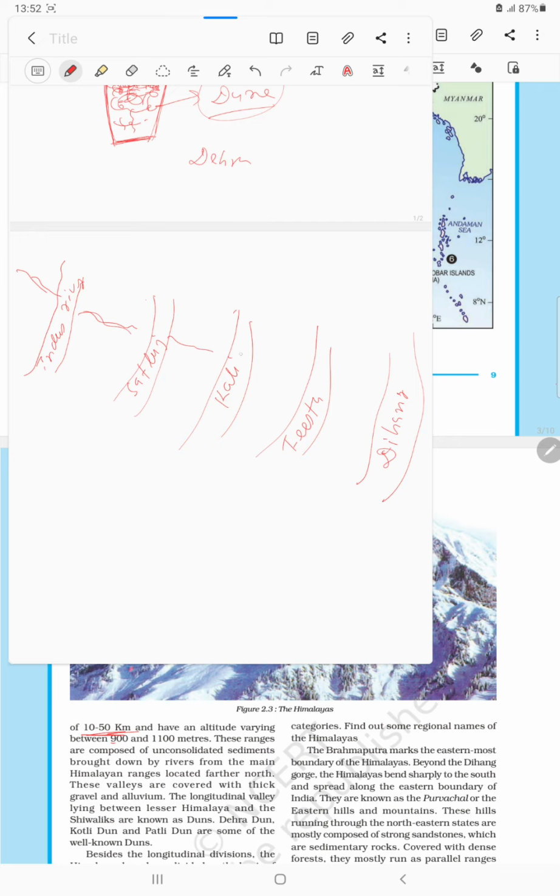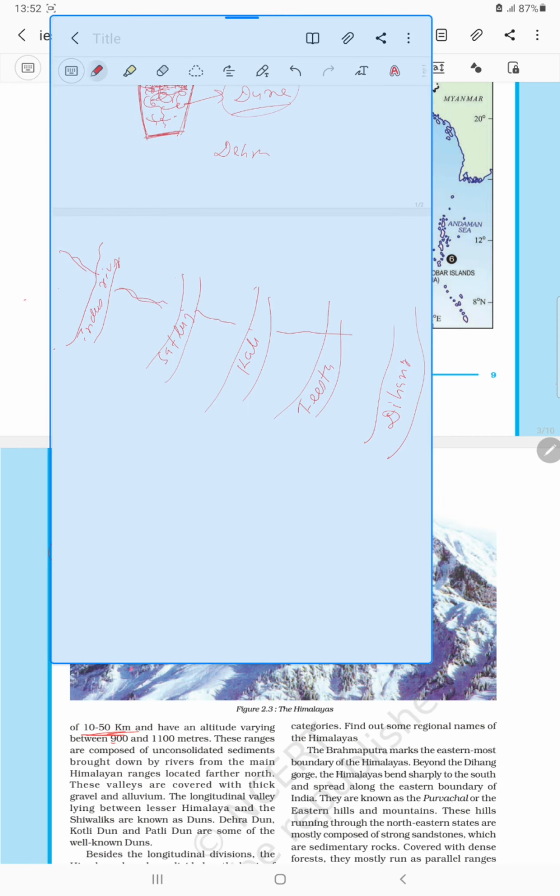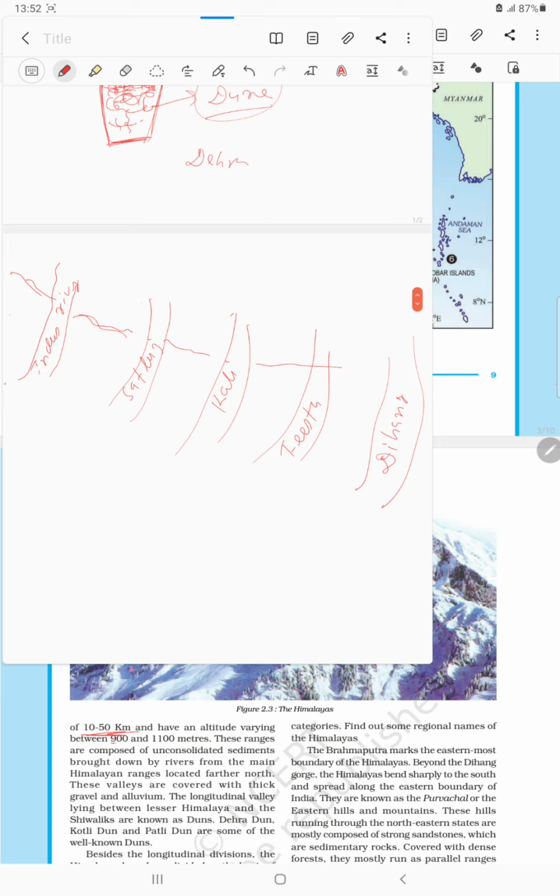So Himalaya range, you can see there Himalaya range. This one is what? Upper Himalaya.